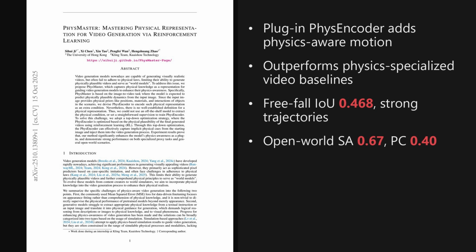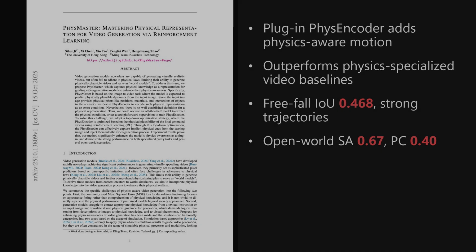Beyond that, the method uses a three-stage recipe that fine-tunes the generator and then the PhysEncoder, reaches IOU 0.468 on a free-fall proxy task, and runs efficiently at about 26 seconds per 5-second video on one A800 GPU.